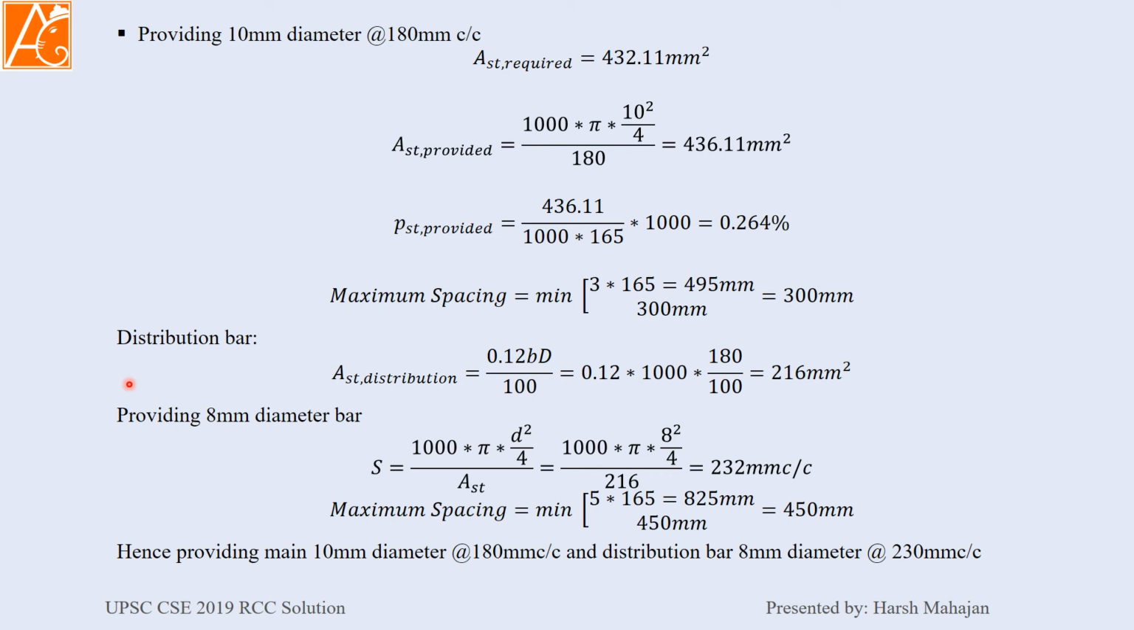Distribution bar. We provide distribution bar to check thermal cracks or loading in the other span. So the area of steel required for the distribution bar will be 0.12 into b d by 100, which comes to 260 mm square.